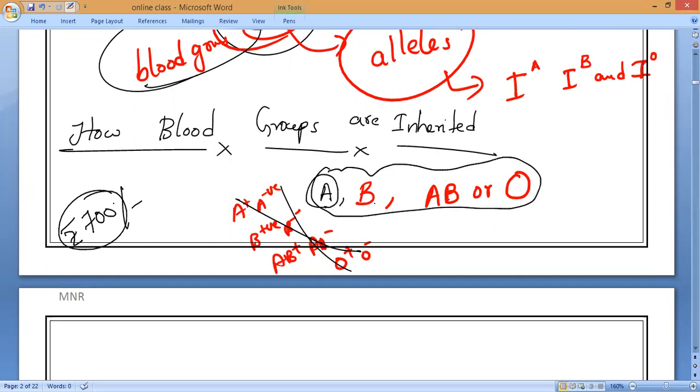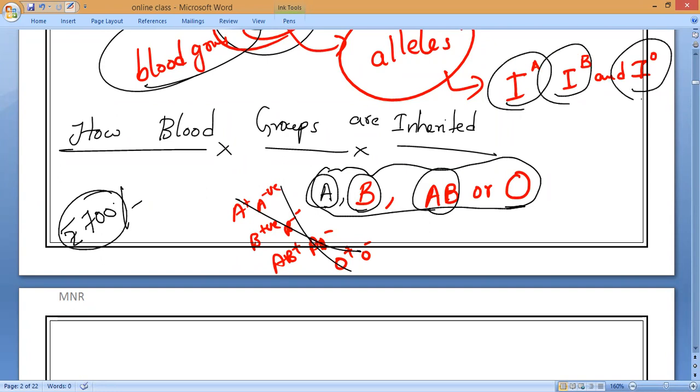That is, either A or B or AB or O. This blood group system is controlled by a gene which has three different forms, I^A, I^B, and I^O.